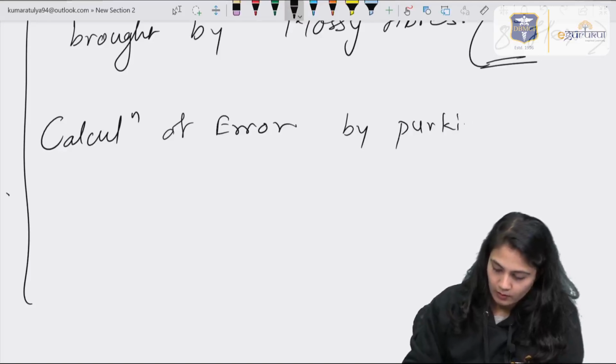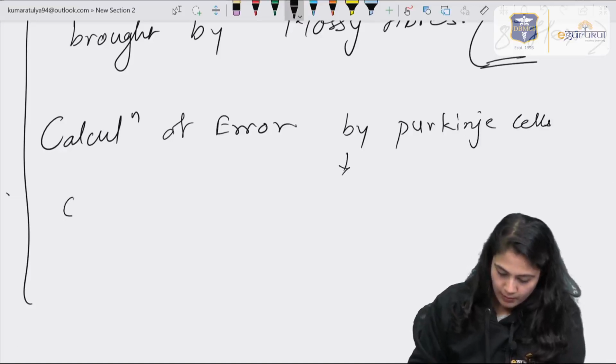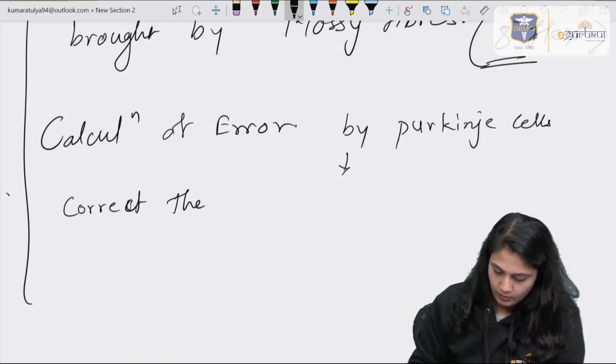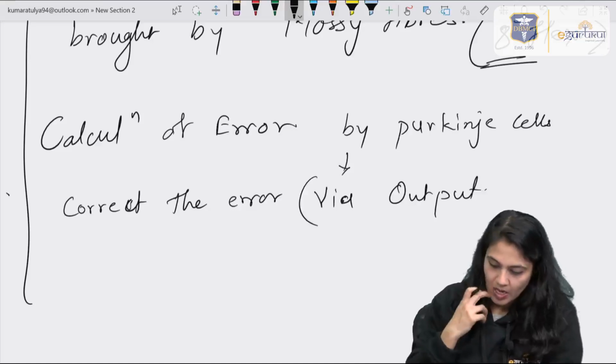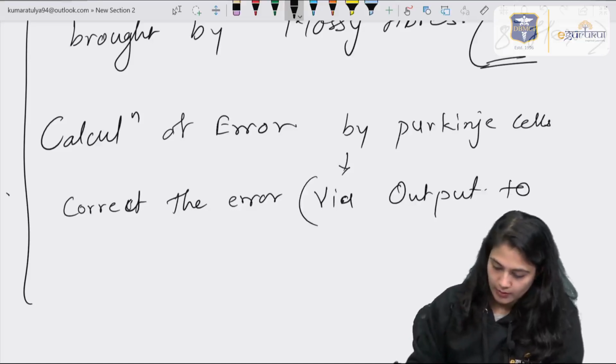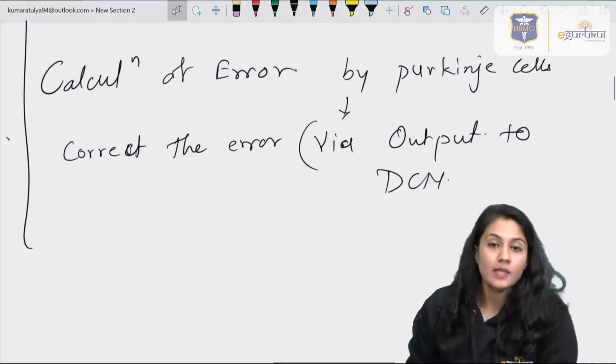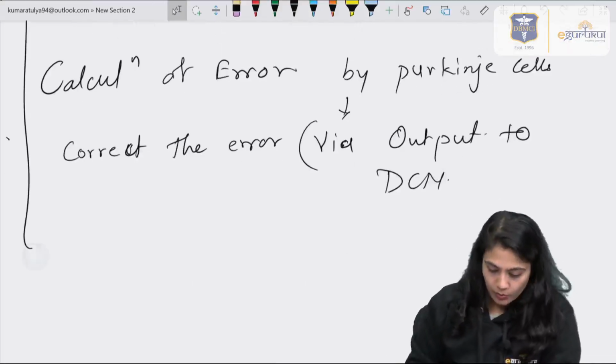Calculation of error by the Purkinje cells, and thereby they correct the error and give the output to the DCN. Now, what is DCN? It is the deep cerebellar nucleus, right?